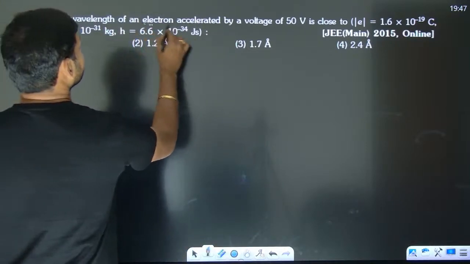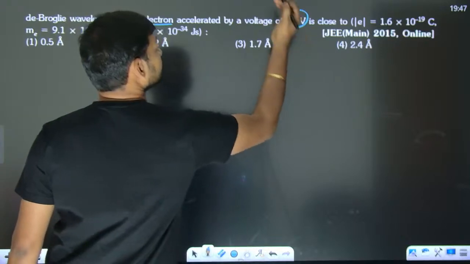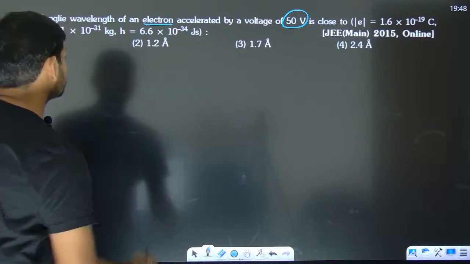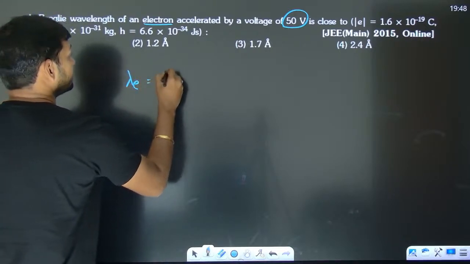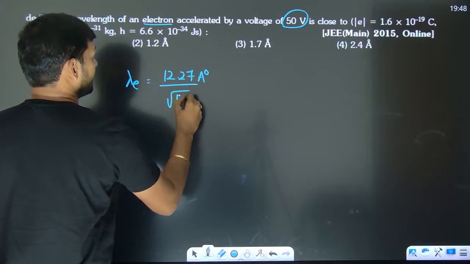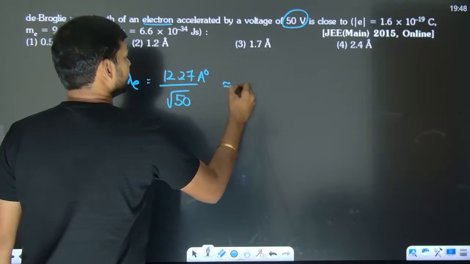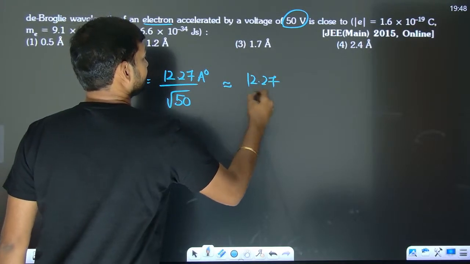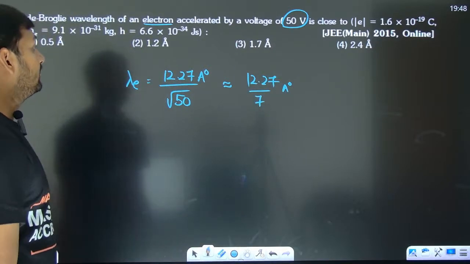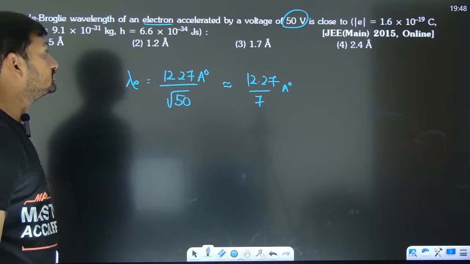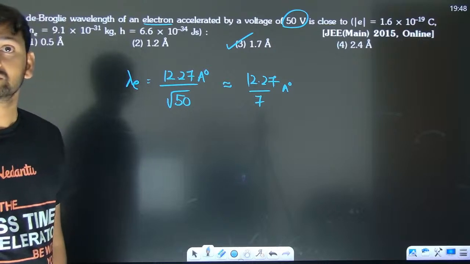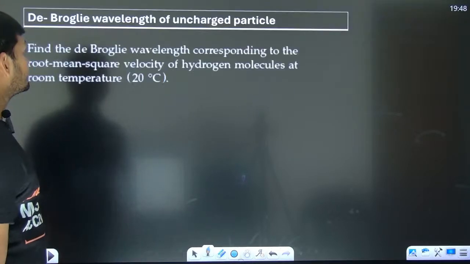The de Broglie wavelength of an electron when accelerated by 50 volts. They asked this in JEE 2015. So the de Broglie wavelength is 12.27 angstrom divided by root 50. Root 50 is roughly equal to 7. So 12.27 by 7 is less than 2 and close to 2, so you can mark 1.7 angstrom. All these questions they have asked.